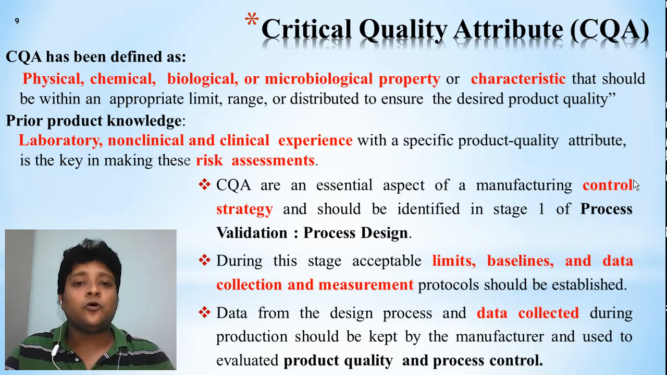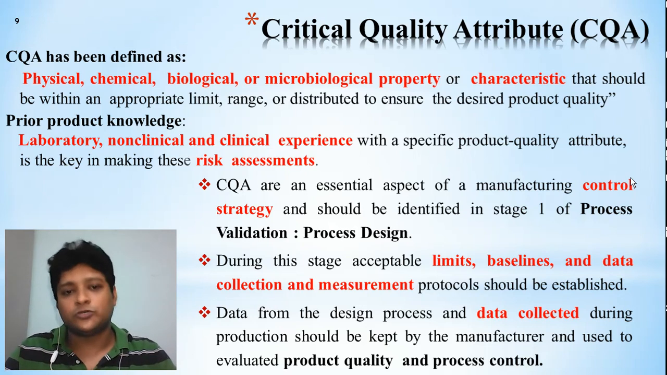So if all these parameters or attributes are within the limits and in the acceptable range, then only can we say that the desired quality can be built in. Next, apart from that, some other product knowledge like laboratory, non-clinical and clinical experiences with specific product quality attributes, like risk assessment. The key making of this risk assessment is more important. You have to go for it, then only you can go for proper process control. Without the risk assessment, that is not possible.